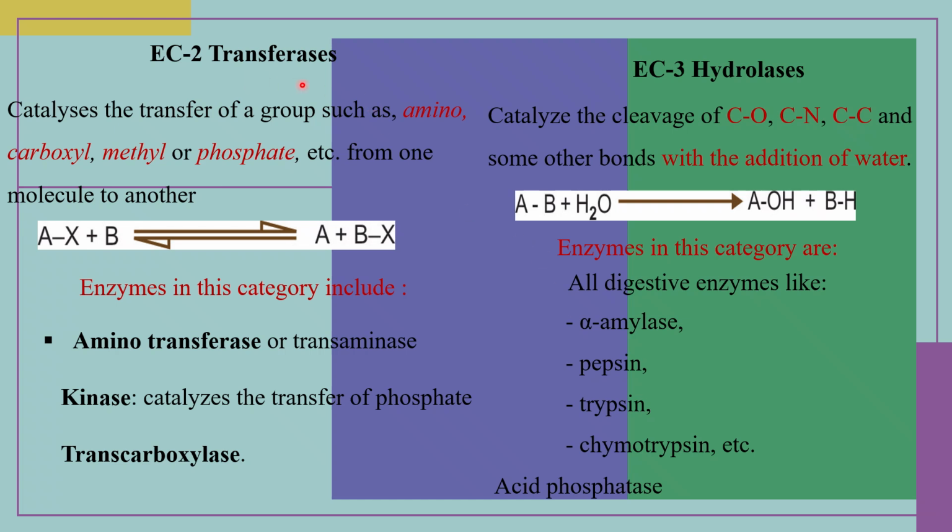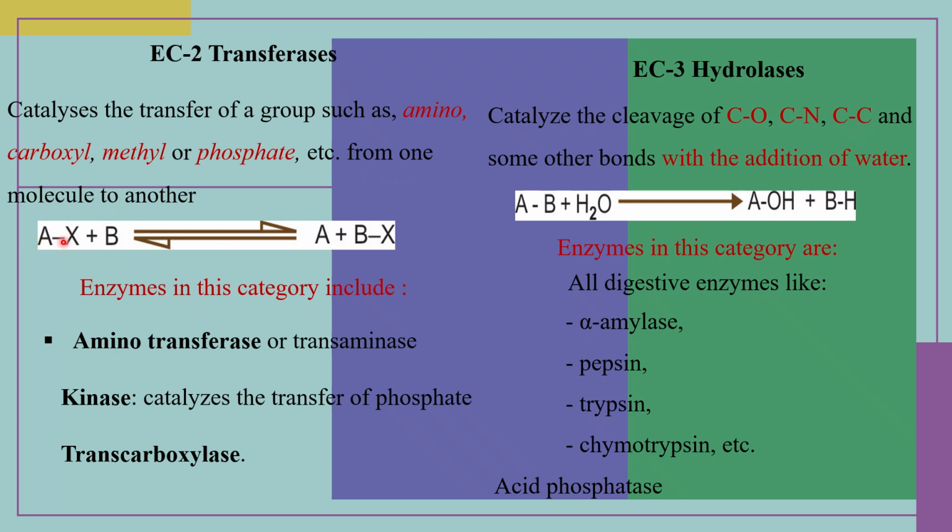EC2, the transferases class. Hexokinase, which we have seen in the previous slides, is an example of this class. It catalyzes the transfer of a group such as an amino group, carbonyl group, methyl group, or phosphate group, and on the basis of which kind of group they transfer, they have different subclasses.